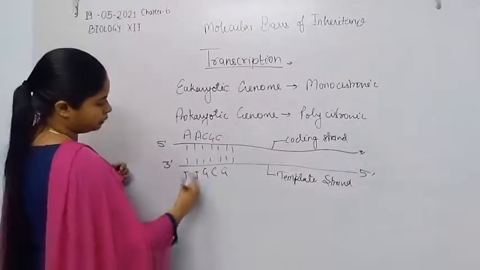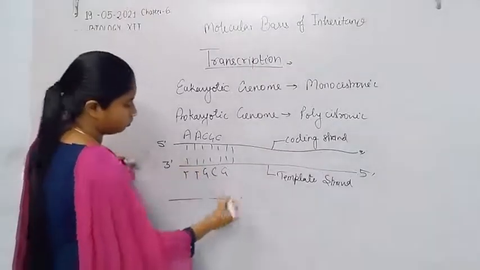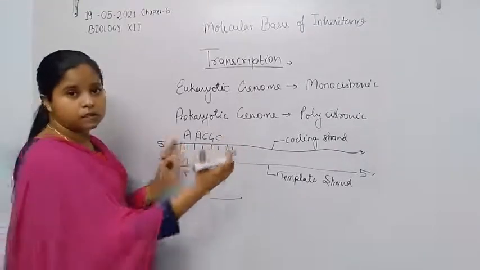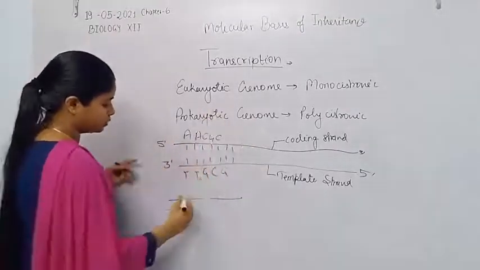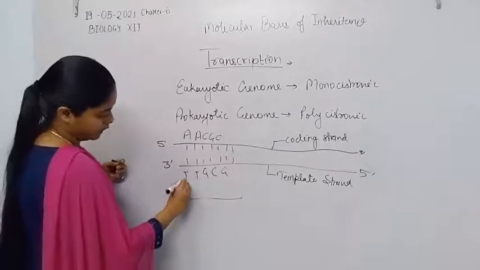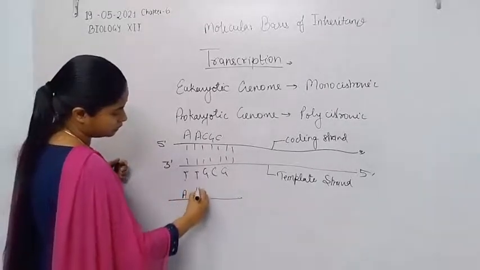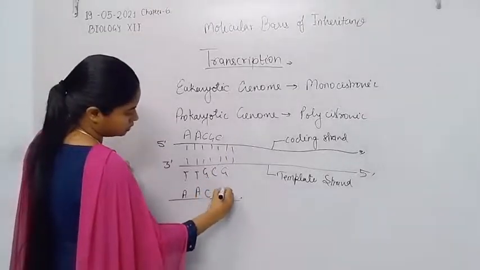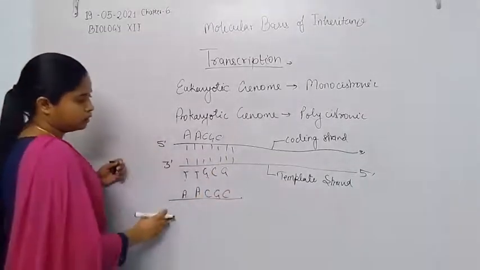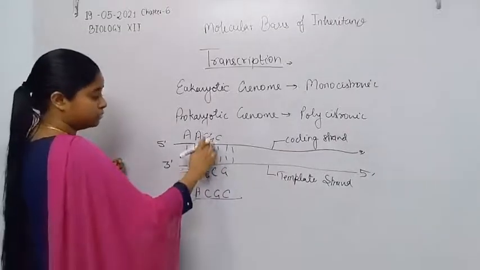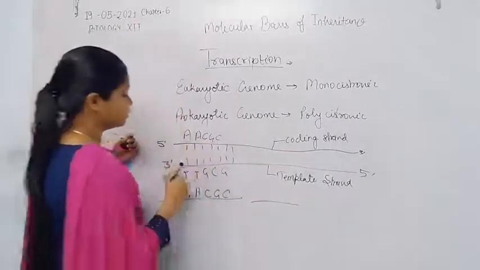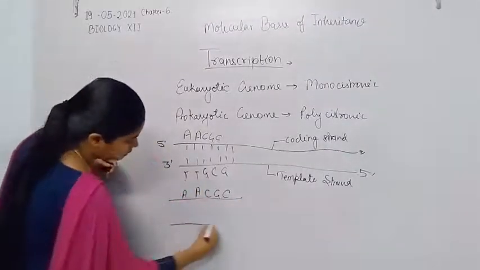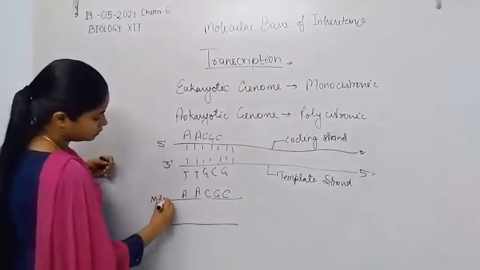Now, if both strands are synthesized, what will be the sequence? For example, a small segment of the DNA undergoes transcription. Here is thymine, so adenine is added, adenine is added, guanosine, cytosine is added, cytosine, guanosine, and cytosine is added. Now if this strand also undergoes the synthesis process, the second strand is also messenger RNA.